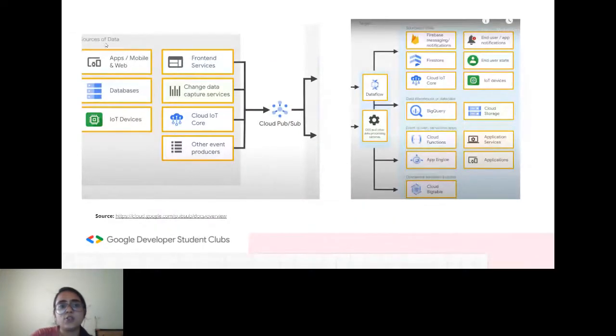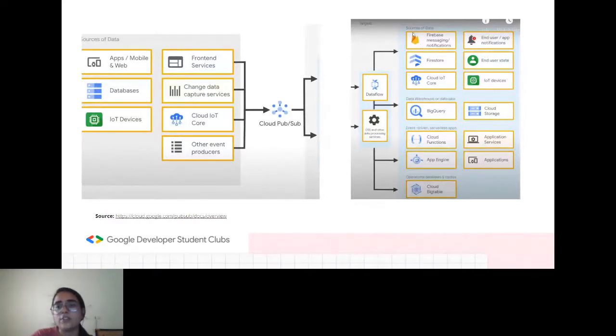So these are the sources of data. It can be apps or mobile or databases or IoT devices or front end services as well. Like you can have change data capture services, and then we have Cloud IoT Core. All these are the sources of the data. And as I've already mentioned, this Cloud Pub/Sub is a middleware or a middleman over here. And then we have the targets, like from the source it has to reach the target, right?